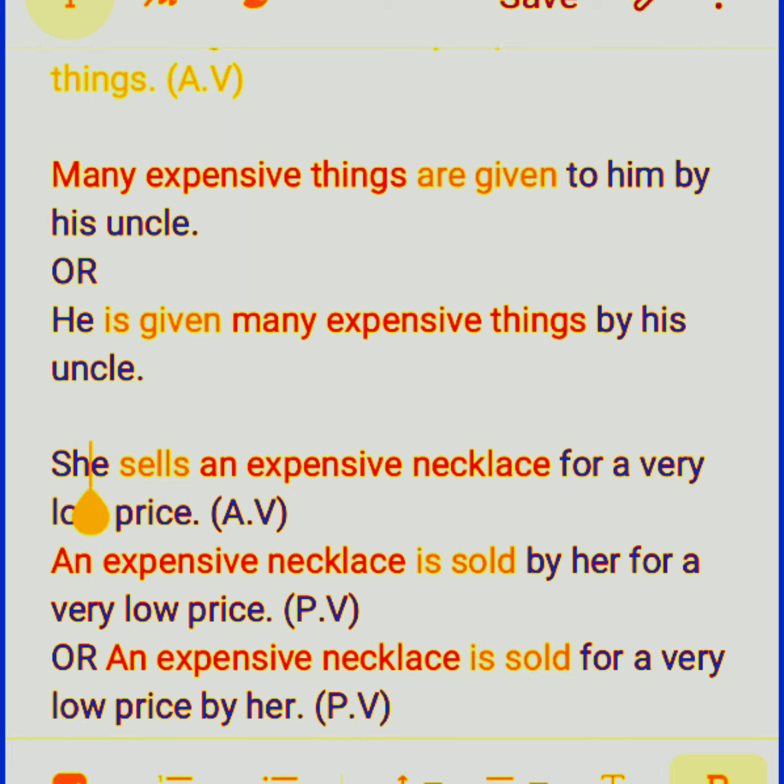So we have to keep the object first. An expensive necklace is the object. Purely necklace is the object, but in "an expensive necklace", these attributes are with this object. So we have to take the whole object and put it in the first place.